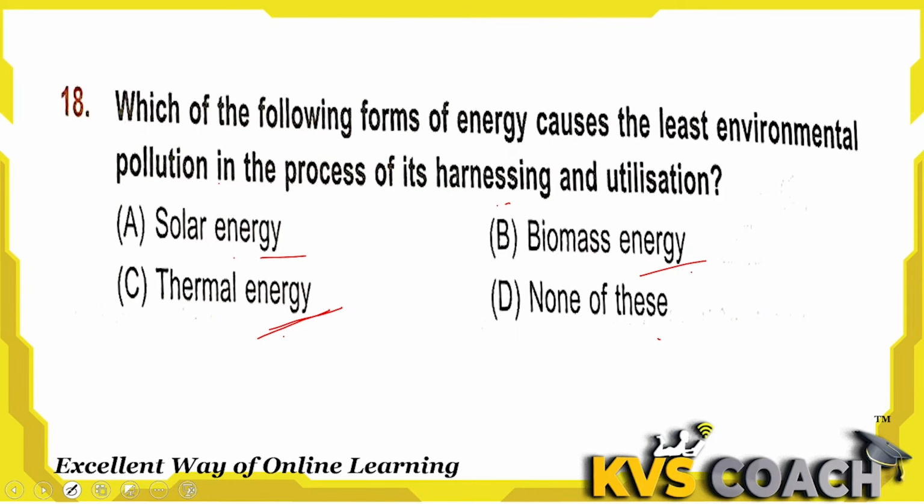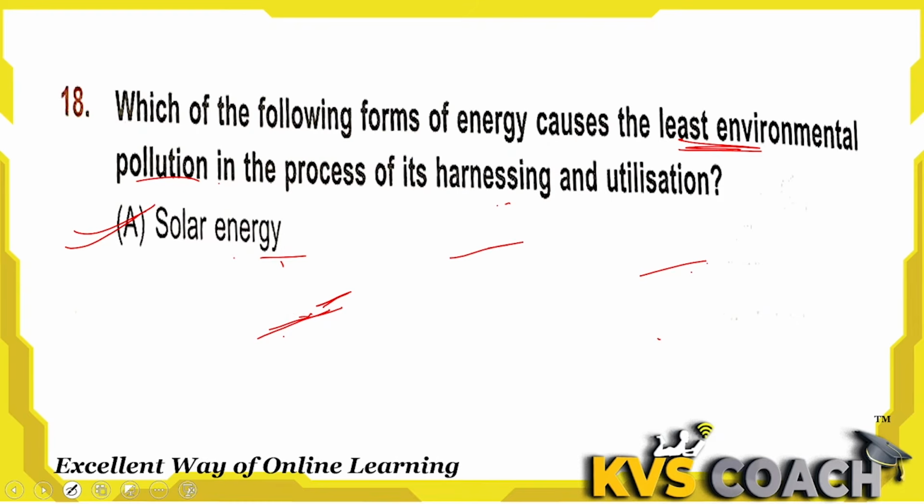So which form of energy causes the least environmental pollution? That is solar energy, because solar energy comes from natural sun rays. But biomass energy and thermal energy we get from burning fuels or plant material, so these can cause environmental pollution, but solar energy is the least environmental pollution creator. So A, solar energy, is the right answer here.